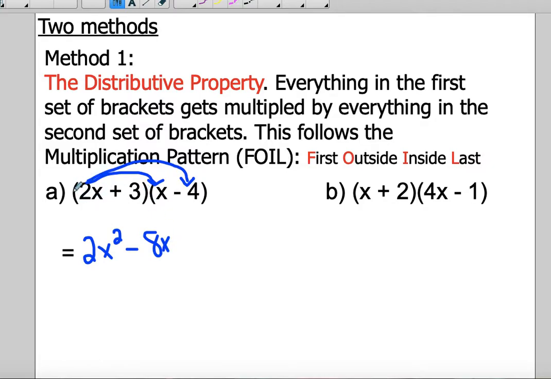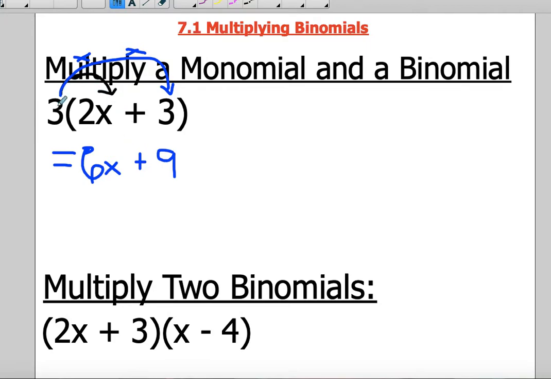So we've taken care of this first term. It got multiplied by everything in the second set of brackets. Now we need to take this positive 3 and multiply it by everything in the second set of brackets. Again, we're distributing this 3 to the second set of brackets, which looks a lot like this. We're taking a 3 and putting it into a set of brackets.